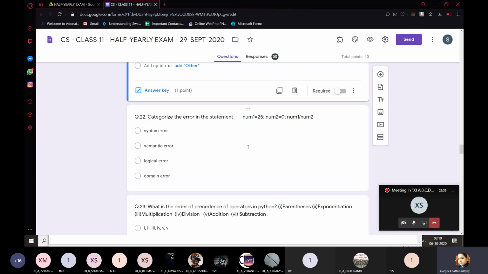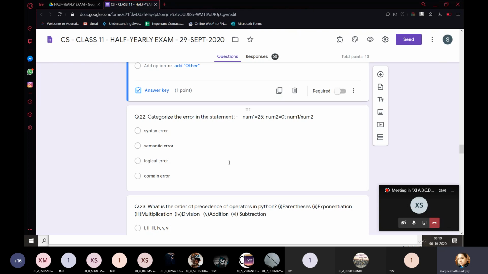Okay. And in that case, divide by 0 error will come under what? It will come under logical error, or it can also come under your... okay, I'm going to leave this question right now. Don't worry about this. If there is some discrepancy, the marks would be adjusted for this. Okay, basically it should be your runtime error.